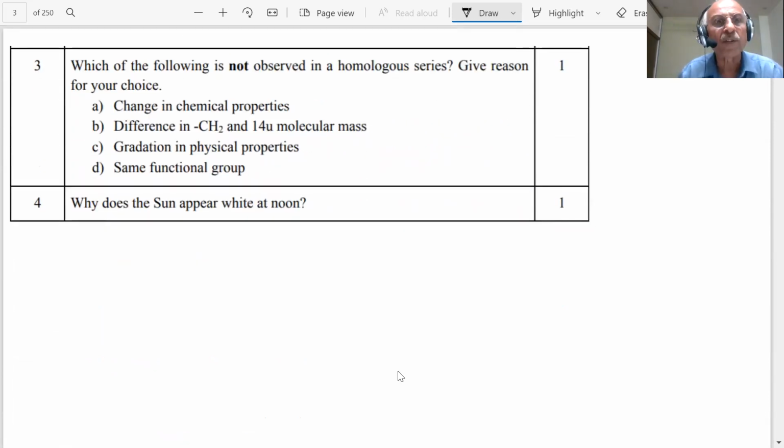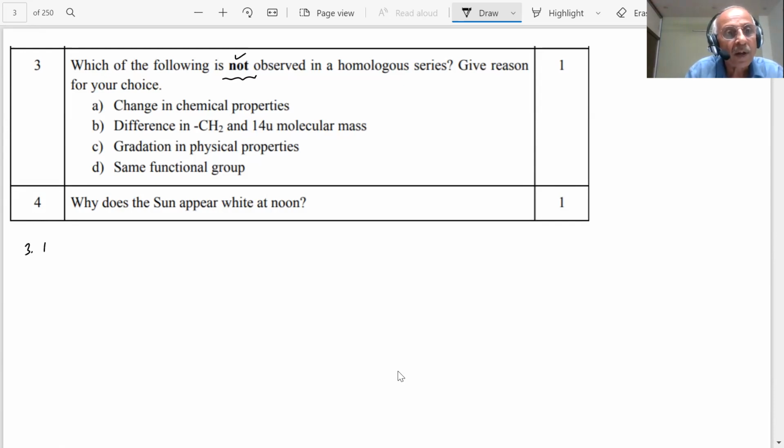Question number 3 is on the screen, student. Which of the following is not observed? Read each and every question, each and every line, each and every word very carefully, students, because you could be tricked. Be very careful. Not observed in homologous series. Give reason for your choice.